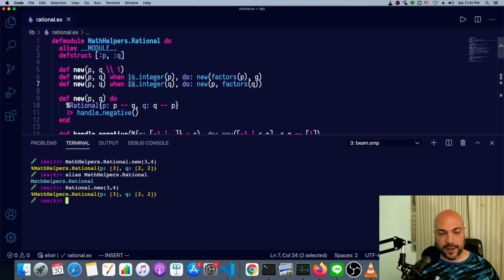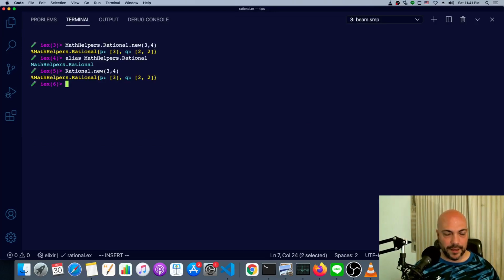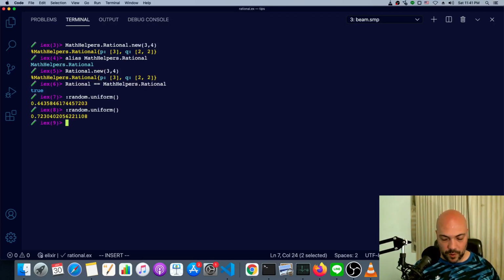It's a bit more convenient, but there's more going on here than it seems. So yes, by doing this alias, we can now type Rational, and it's evaluated as MathHelpers.Rational. However, let's look at an Erlang module, which is kind of the simplest example. So we've got :random. :random.uniform is a fairly useful function. Gets you a random number between 0 and 1.